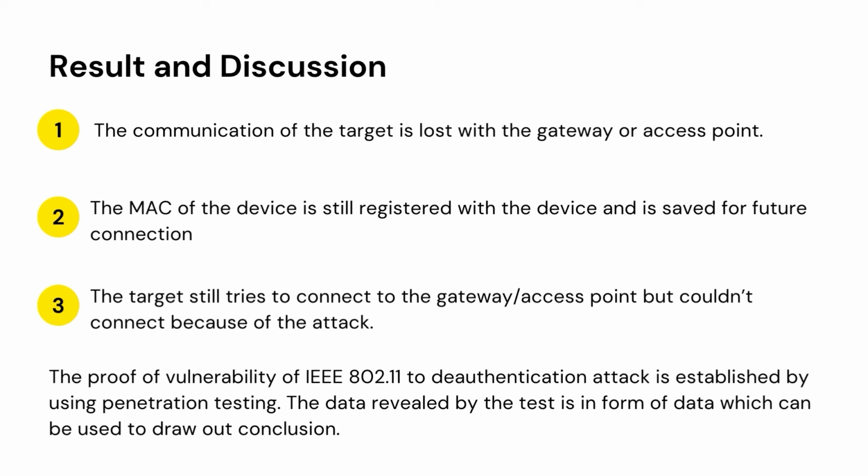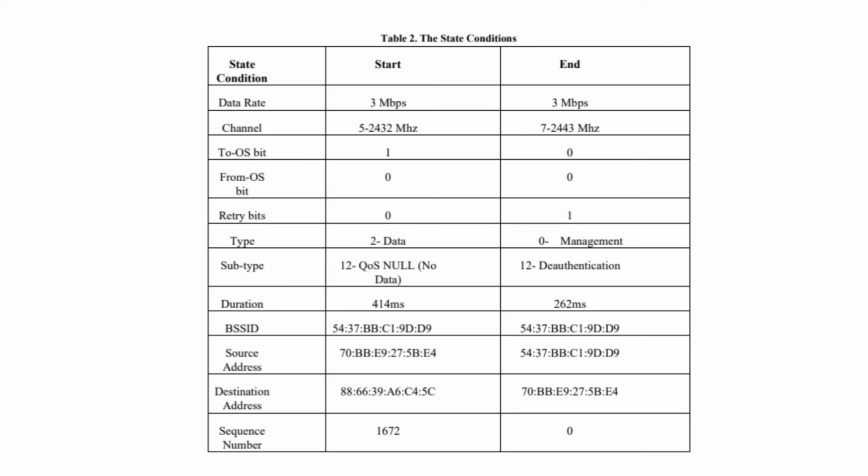The data revealed by the test can be used to draw conclusions. So we can see here the state conditions where we have a start state and the end state. What is the data rate, how it's changing, our packet types change from data to management. The subtype for the first frame is QoS null, but the second is authentication. The BSSID is not changed, the source address is changed because of the attack. The destination address is still the same, and the sequence number is changed.